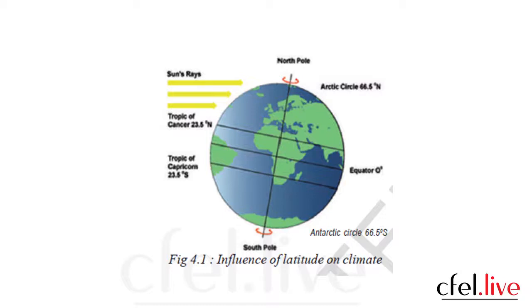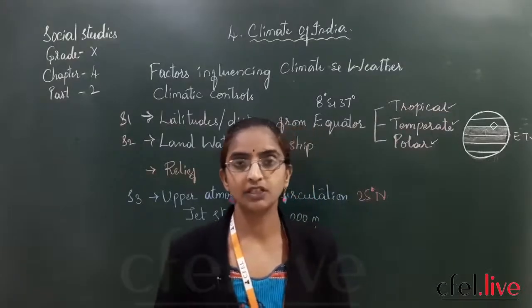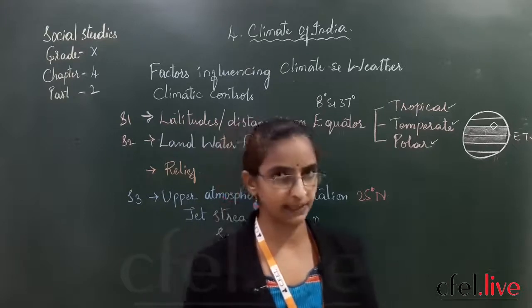The temperature found in south part of India seems to be very less in north part of India. Because of this condition, as you have seen, north part of India is completely in the temperate zone, receiving a smaller amount of temperature, whereas south part of India is closer to the equator and is under the tropical zone, receiving a good amount of temperature. That means they are receiving more temperature and a good amount of rainfall. Based on that, the same condition applies to the north part of India.